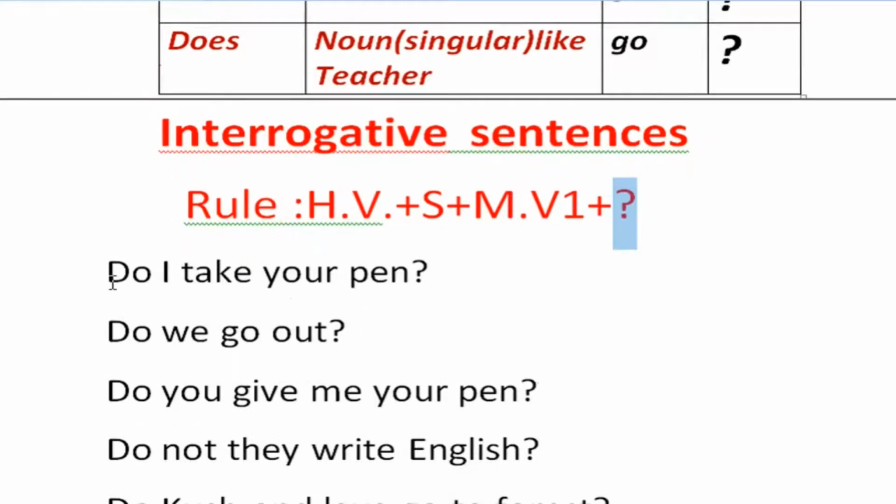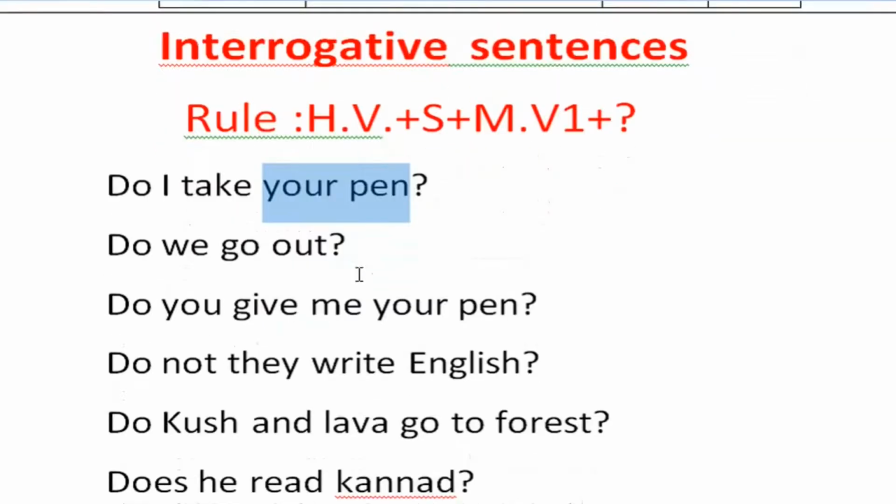See the sentences here. Do I take your pen? Do is the helping verb, I is the subject, take is the main verb 1, next the question mark. Your pen is the object. According to the sentence circumstances, we can use objects.